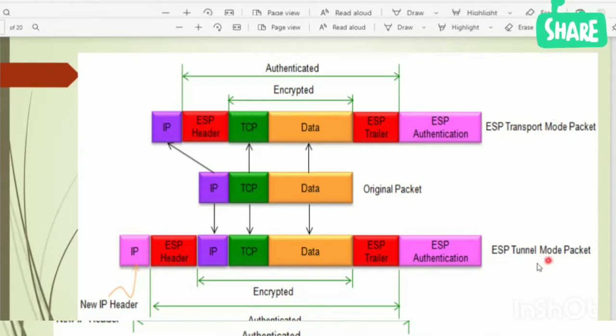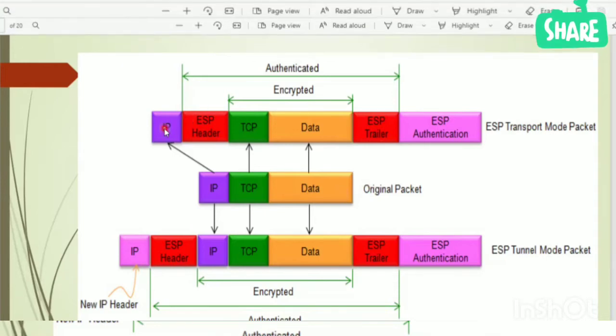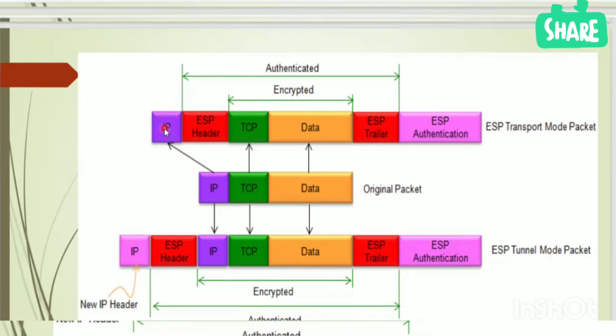Other things stay the same. Only in transport mode is the original IP header unencrypted, so an intermediate person can change it.